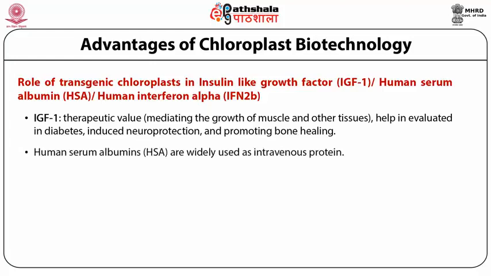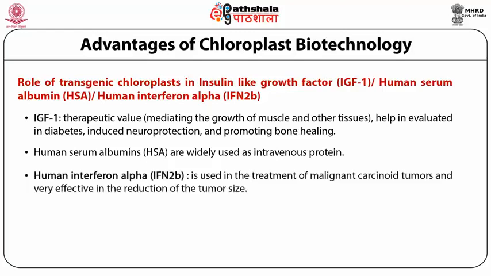Human serum albumin is widely used as an intravenous protein, whereas human interferon alpha protein is used for the treatment of malignant carcinoid tumor disease and is very effective in the reduction of tumor size.